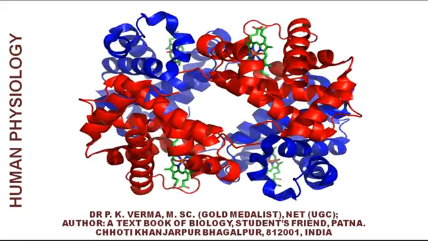You can see 2 colors in this diagram. One represents alpha globin and another represents beta globin. In between these 4 chains, there are some small green colored molecules. These green colored molecules are the heme molecules.